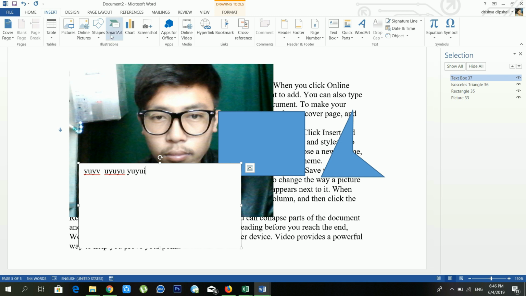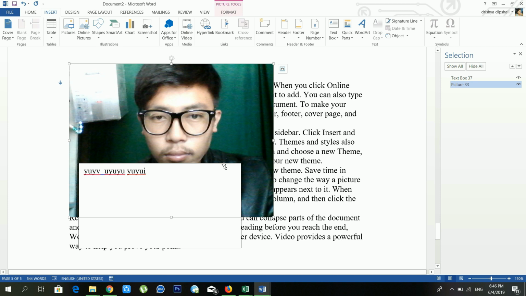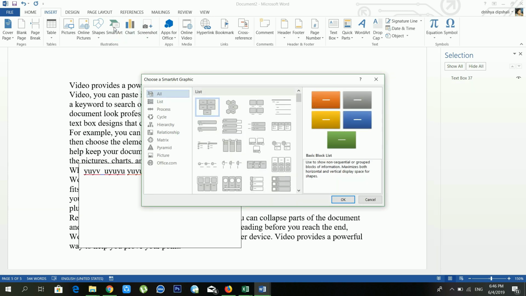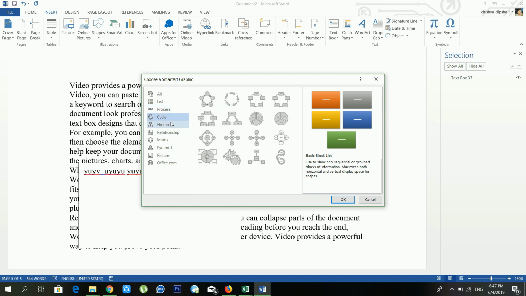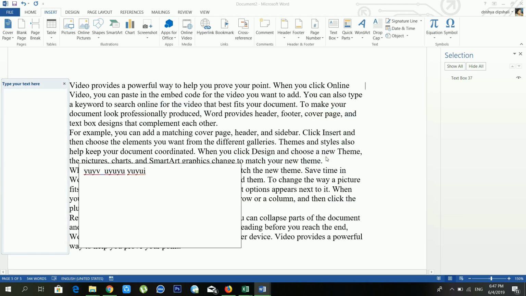Another option available is SmartArt. SmartArt is also one of the useful options of Microsoft Word. If you want to use diagrams, in that case you have to use SmartArt. Okay, just wait for a moment. I'm using SmartArt, and inside SmartArt there are lots of SmartArt graphics available. Some of them are list, process, cycle. Lots of options available. So I am choosing the list. From here I am clicking OK.